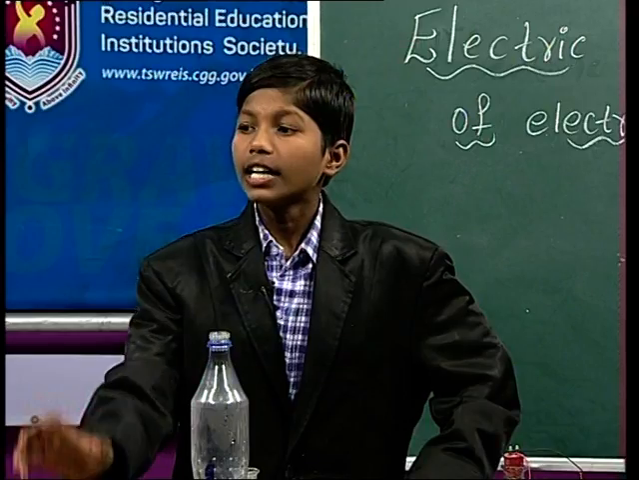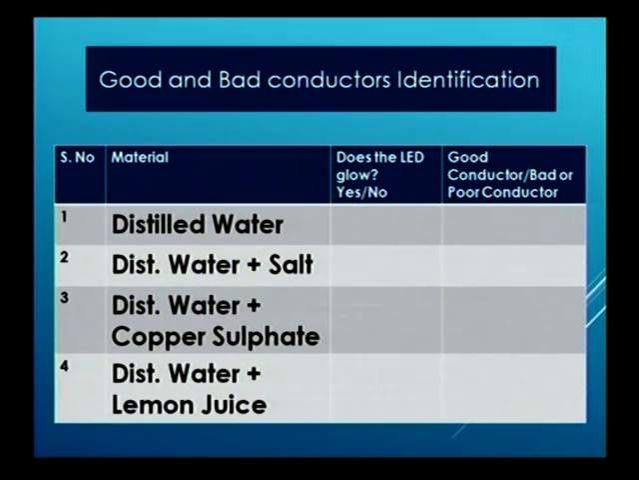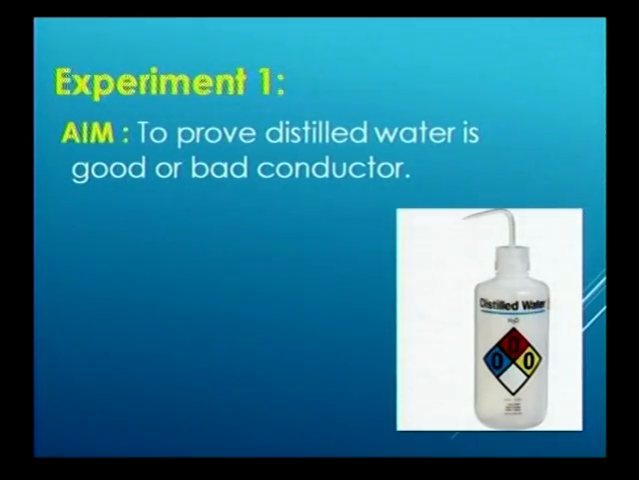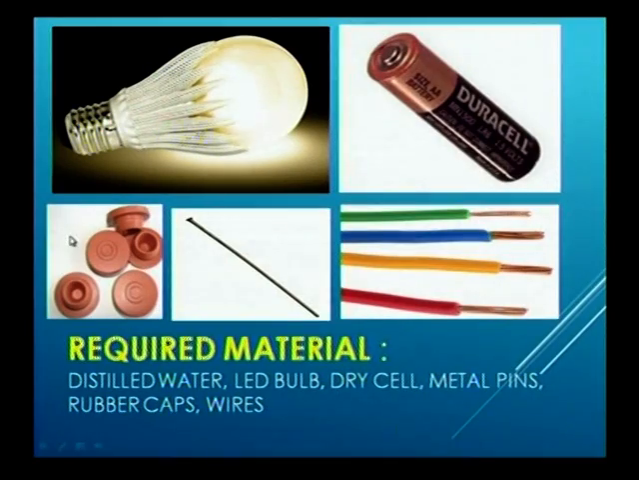Friends, this is our table. We have to prove that we have tested with distilled water. See, the first experiment is to prove whether distilled water is a good or bad conductor. We already told that this box is a distilled water box, and the procedure is that for the required materials, we have to use some materials to prove our experiments. That is, the first one is distilled water, which we have used to prove our experiment, and the LED bulb, which I showed you, that is very small.